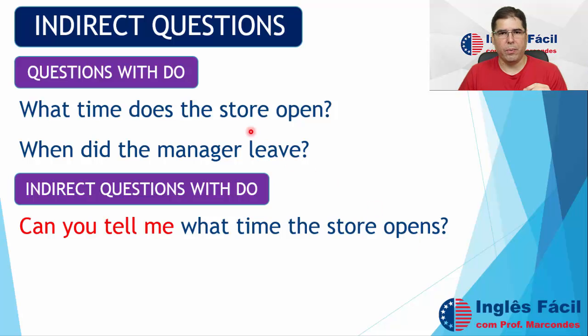Okay, so you see here, remember when we learned the simple present, we had, for example, the store opens is the affirmative form. Question: does the store open? So what we are doing now is just reversing what we usually do, right? Usually we turn an affirmative sentence into a question. And now, because the question is indirect, we have to turn the question back to the affirmative form. Remember why? Because here at the beginning we already have the question structure.